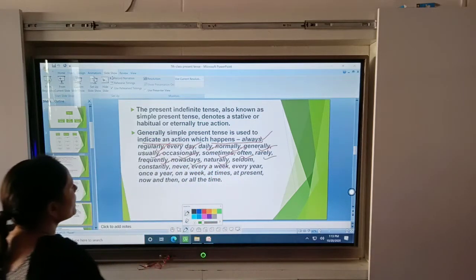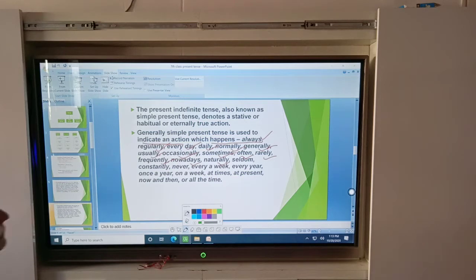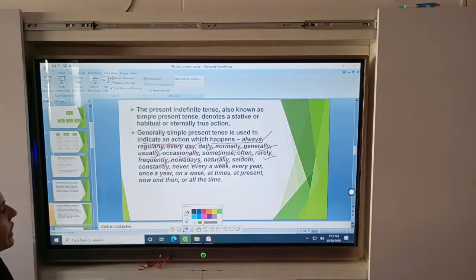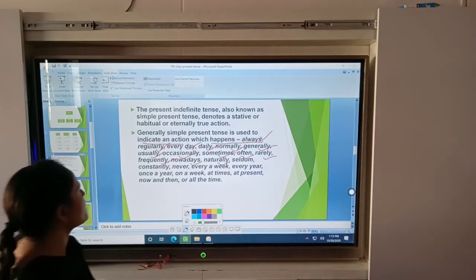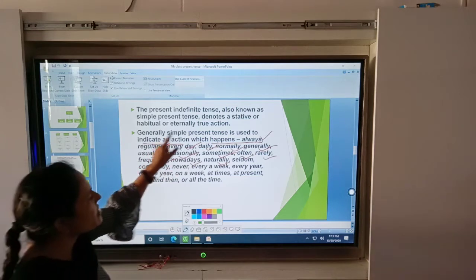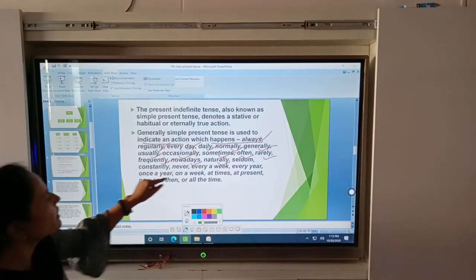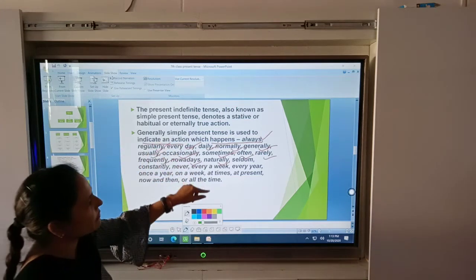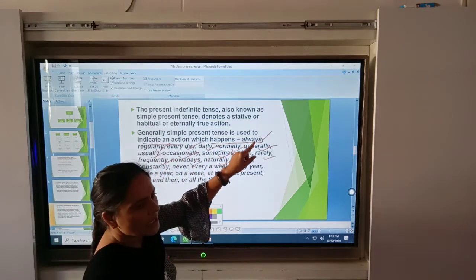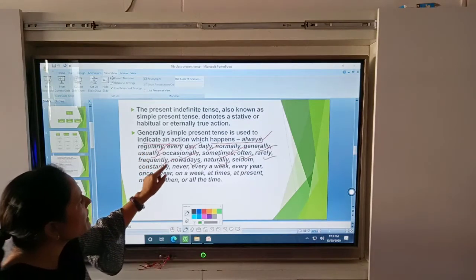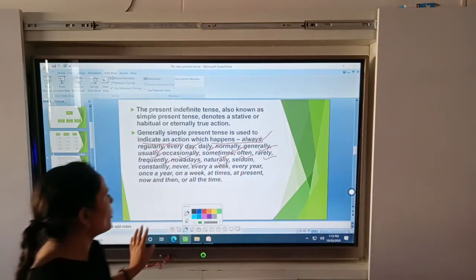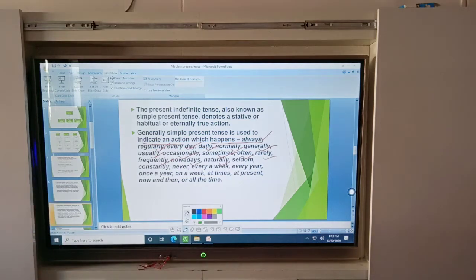Okay beta, constantly, never, every week, every year, once a year, at times, at present, now and then, or all the time. Okay, all these words describe a present time. Okay beta, all the students know this: always, regularly, every day, these describe the simple present time. I hope you all have understood.